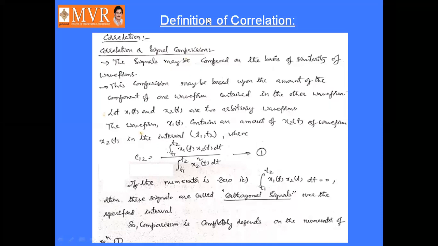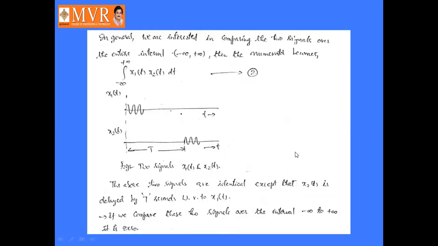The comparison depends completely on the numerator of equation number 1, that is the integral from t1 to t2 of x1(t) x2(t) dt.